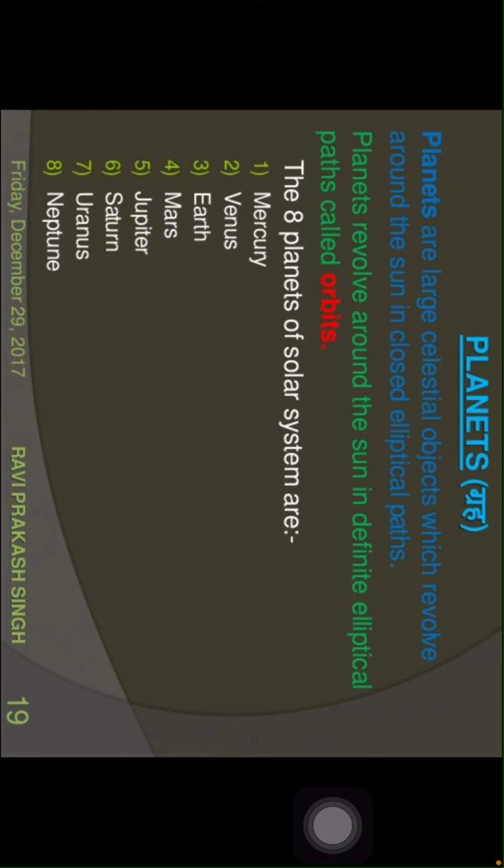Children, what are planets? How many planets are there in the solar system? Children, planets are the large celestial objects which revolve around the sun in closed elliptical orbit paths. Path is nothing but orbit, children. Planets revolve around the sun in different elliptical paths called orbits. There are 8 planets in the solar system, children.